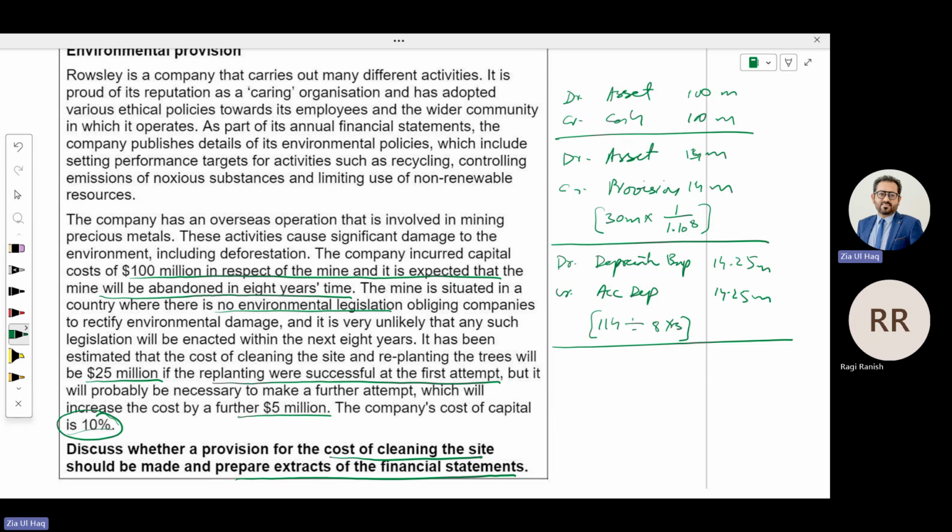So at year end, we need to record debit finance cost, credit finance cost, meaning interest payable. How much? 10% of 14 million. How much? 1.4 million.